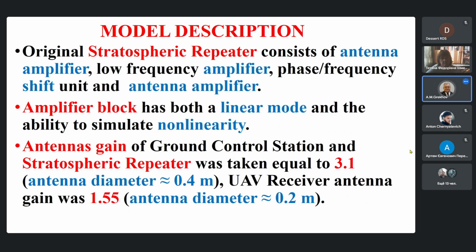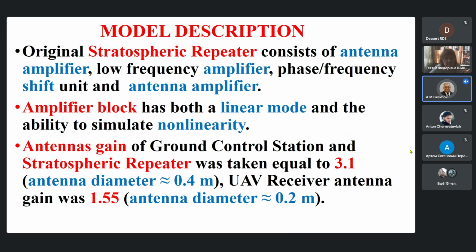Model description. The original stratospheric repeater consists of an antenna amplifier, low frequency amplifier, phase frequency shift unit, and antenna amplifier. The amplifier block has both a linear mode and the ability to simulate nonlinearity. Antenna gain of the ground control station and stratospheric repeater was taken equal to 3.1, antenna diameter 0.4 meter.